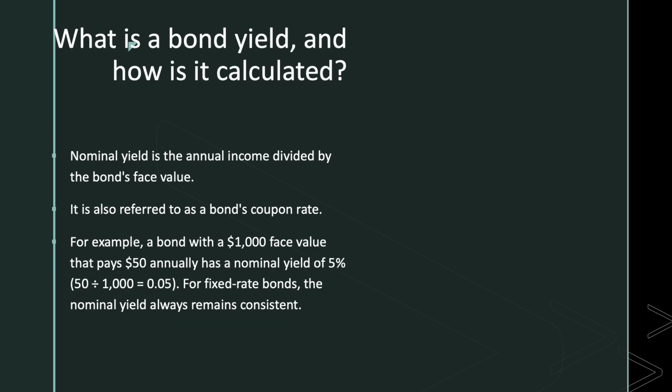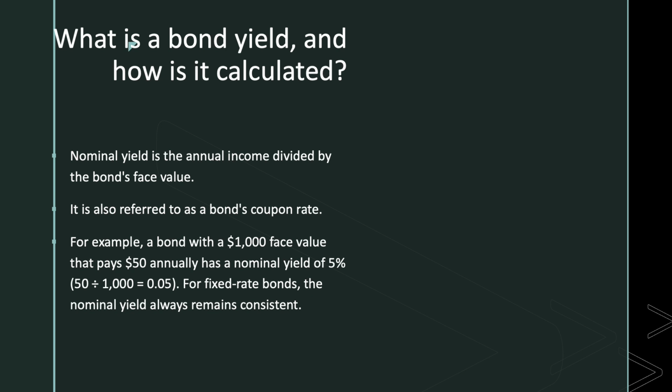The next is what is bond yield and how it is calculated. Already we have discussed what is coupon rate. Nominal yield is nothing but the coupon rate. So what is coupon rate? How to calculate it? We have already discussed it. The sum of the coupons annually divided by the principal amount or the par value or the face value. So here in the example, a bond with $1,000 face value that pays $50 annually.